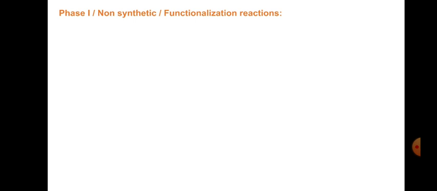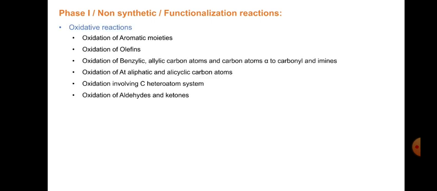Now we'll see what kind of reactions happen through which the drug gets metabolized and eliminated from the body. In phase 1 there are several reactions. The first category, as I mentioned, is the oxidative reactions. Under oxidative reactions we have diverse kinds of moieties in the drugs: oxidation of aromatic moieties, then oxidation of olefins, benzylic and allylic carbon atoms, and carbon atoms alpha to the carbonyl and imines.